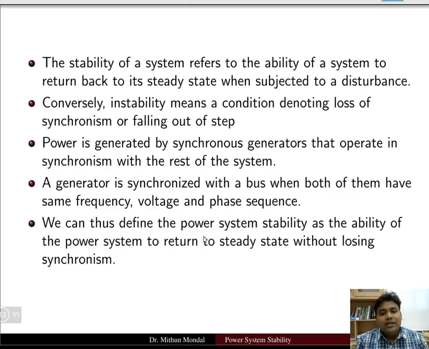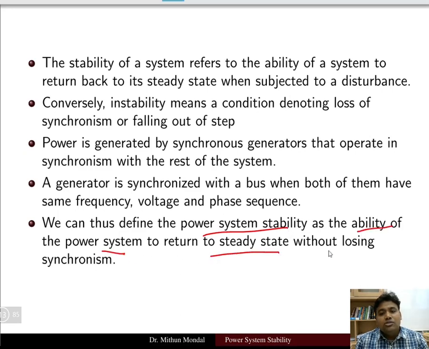We can thus define the power system stability as the ability of a power system to return to steady state without loss of synchronism. So this losing of synchronism basically means that a generator is losing its frequency, voltage or phase sequence and then it is coming out of step.